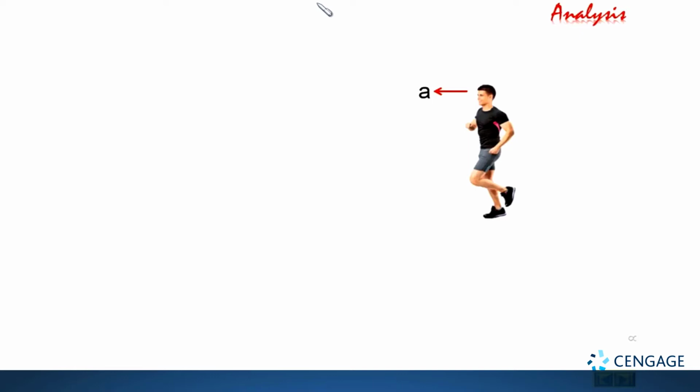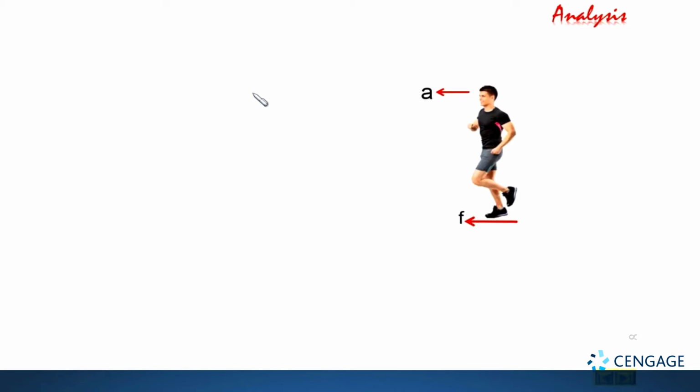Again, as we discussed in the theory part, the friction force between the man and the plank should be static in nature. Because the man is moving in the forward direction, the friction force should act in the forward direction, like this, correct? This is the friction force.